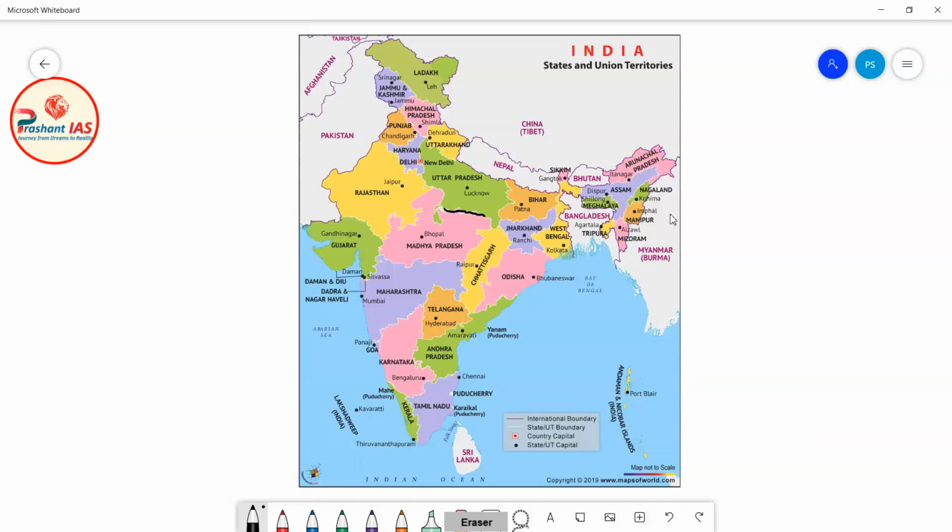Now what is the meaning of union of states? Here we have to discuss the meaning of union of states and why the constitution makers used the words union of states instead of federation of states.